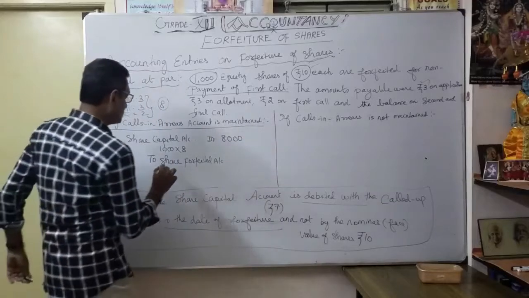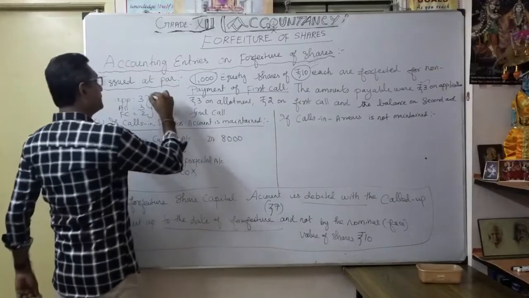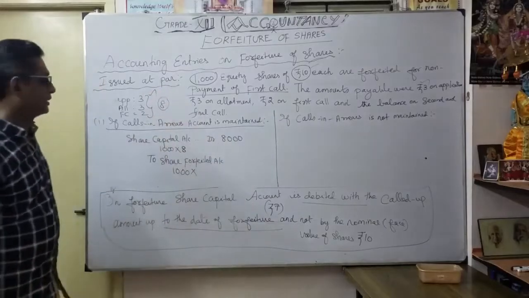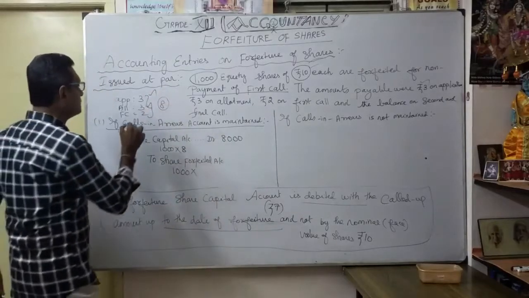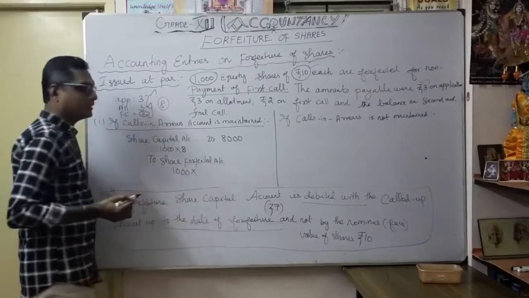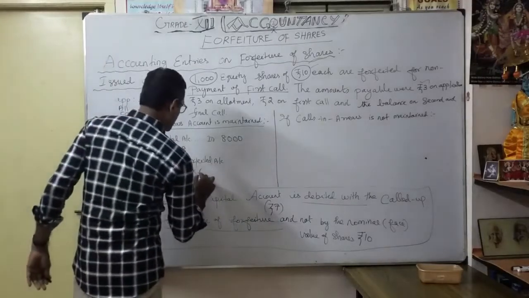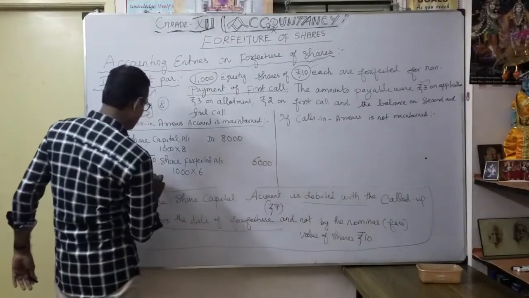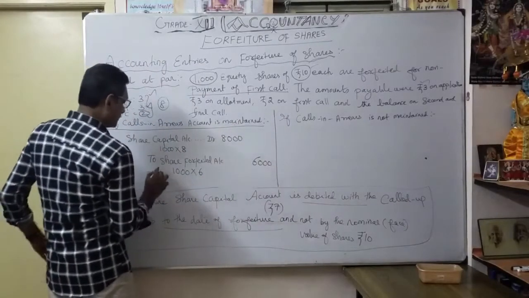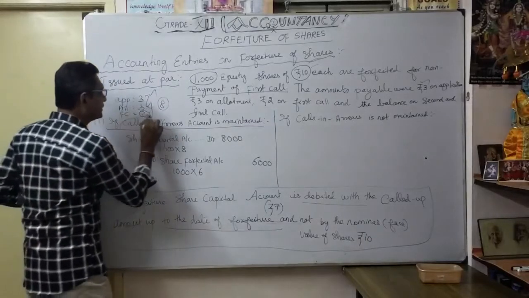As you know, the 1,000 particular shareholders paid application 3 rupees. Thereafter allotment also 3 rupees they paid. Only the first call is in default. So how much did the company forfeit? Naturally 3 plus 3, 6 rupees. So that's your share forfeited account. Then what is the default here? Share first call. So you are maintaining a calls in arrears account.